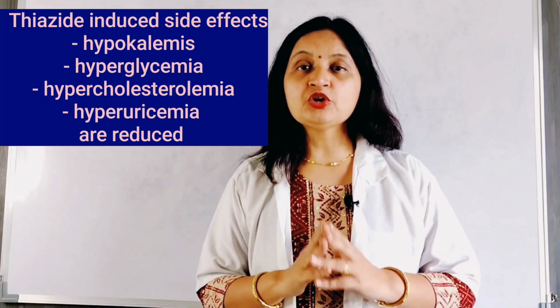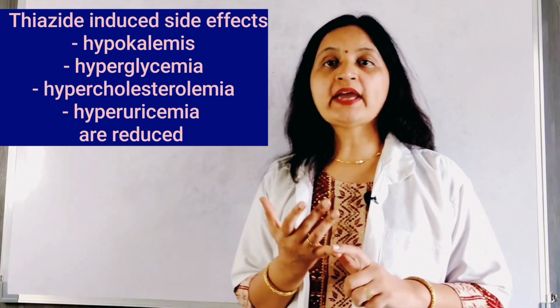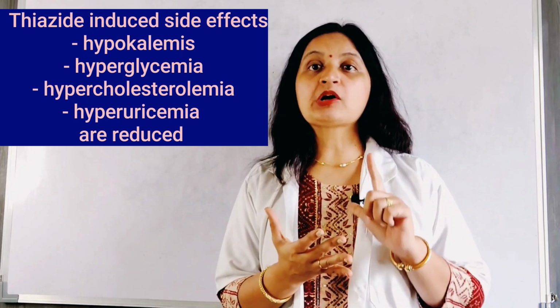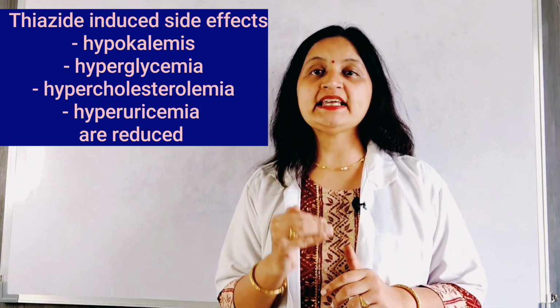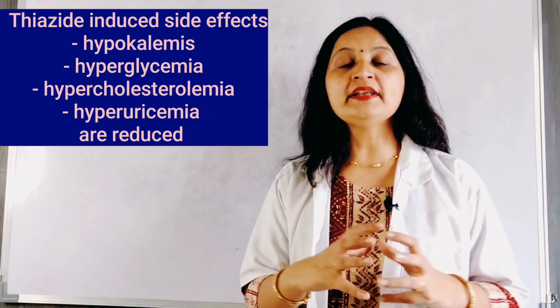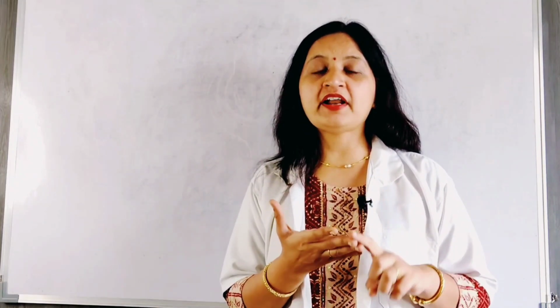Also, the combination reduces the side effects that are induced by thiazide diuretics. For example, hypokalemia, hyperglycemia, hypercholesterolemia, and hyperuricemia are reduced by the addition of ACE inhibitors and ARBs. So combination therapy increases the efficacy and reduces the side effects. The effectiveness of the regimen is increased and the safety profile is increased. We have learned the mechanisms that are responsible for the antihypertensive effect of ACE inhibitors and ARBs, the precautions, contraindications, side effects, and the advantages of combination therapy.